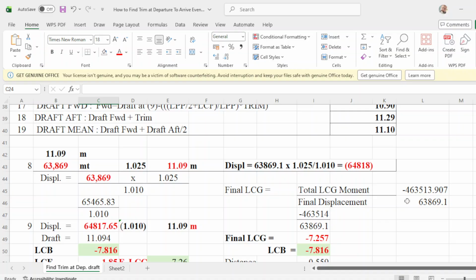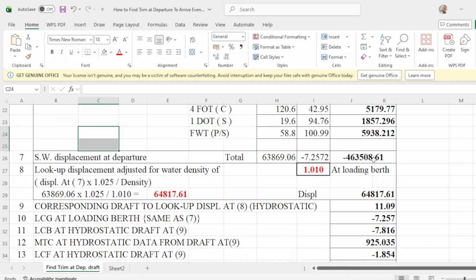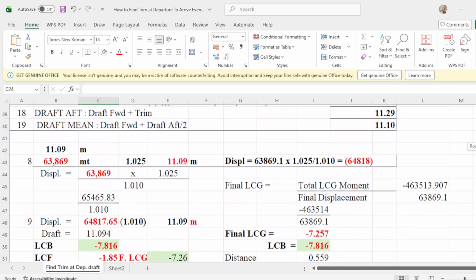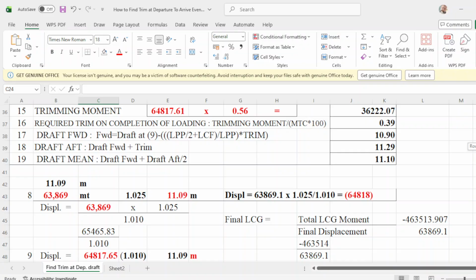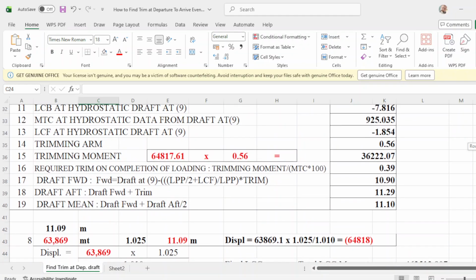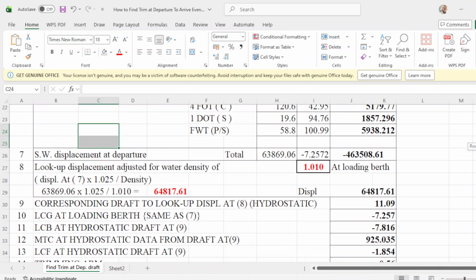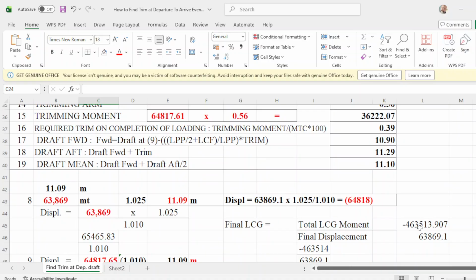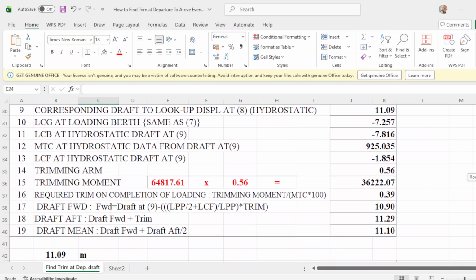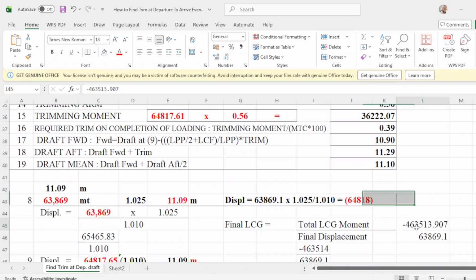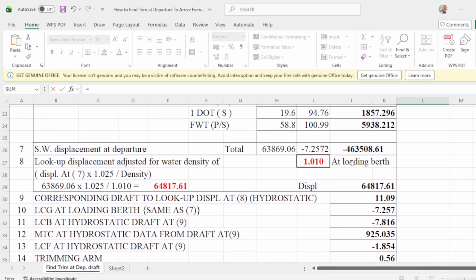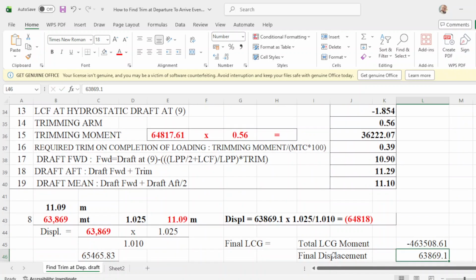So your total LCG moment is 46513.907, which is this one. Make it this way. That is 46508.